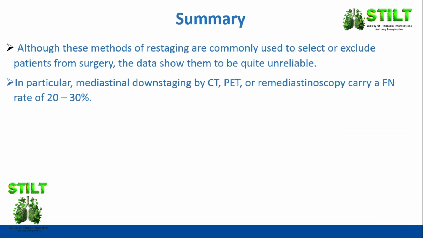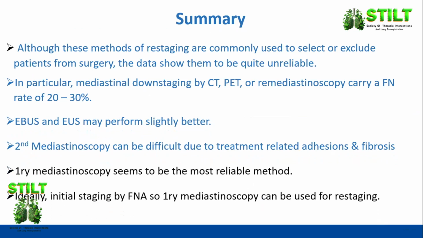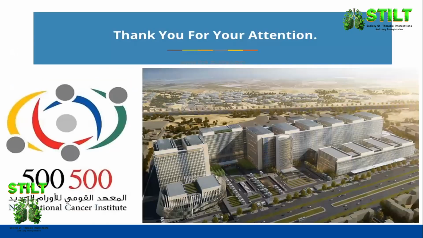So in summary, or take-home message, these methods of restaging are commonly used to select or exclude patients from surgery. In particular, mediastinal downstaging by CT and PET carries a false negative rate which can reach 20 to 30%. EBUS and EUS perform better. Secondary mediastinoscopy is difficult due to adhesions and fibrosis, while primary mediastinoscopy seems to be the most reliable method. Ideally, initial staging should be done by FNA, whether EBUS or EUS, so primary mediastinoscopy can be used for restaging. Thanks for your attention.